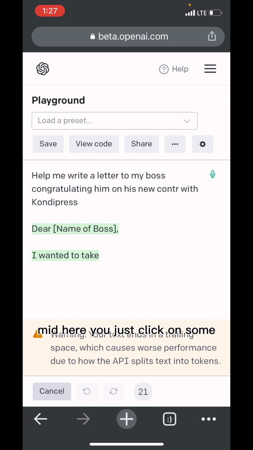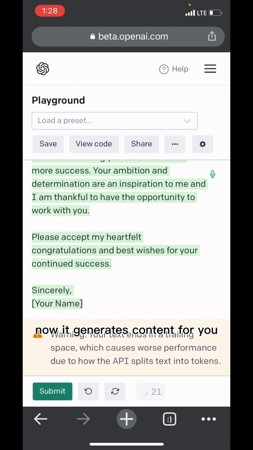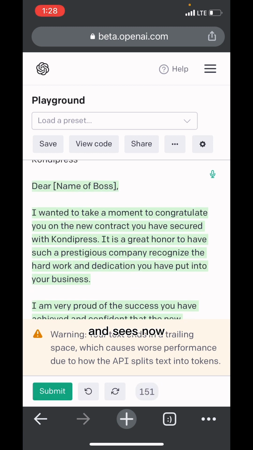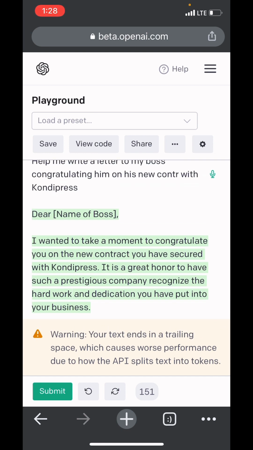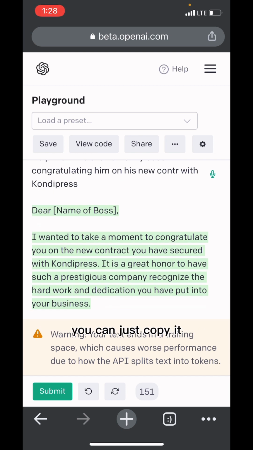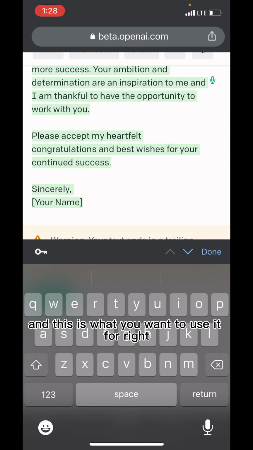So submit. Here you just click on submit, not like ChatGPT. See now it generates content for you. I wanted to use this moment to congratulate you on your new contract secured with Condi Press. It's a great honor to have such prestigious company recognize hard work and dedication. See it now. This is good. This is super cool. So you can just highlight it, copy it, modify your content, and go use it for what you want to use it for.